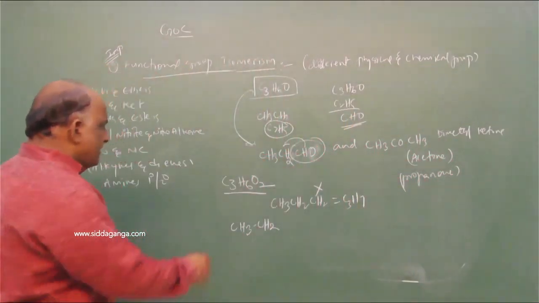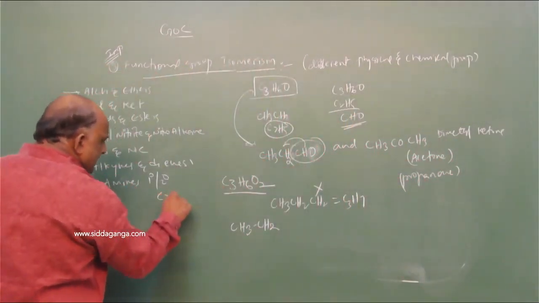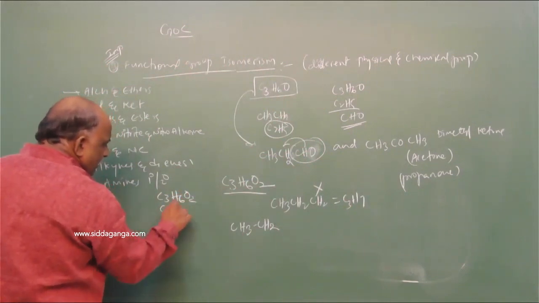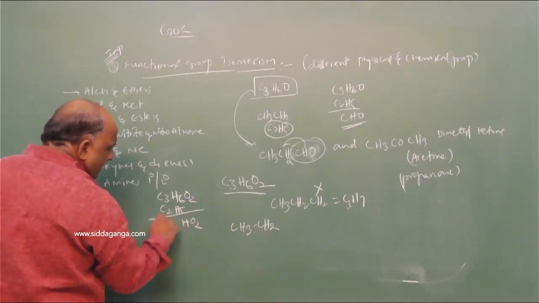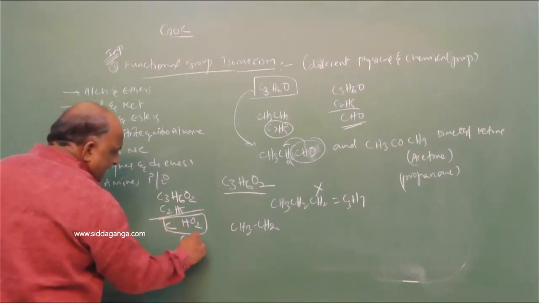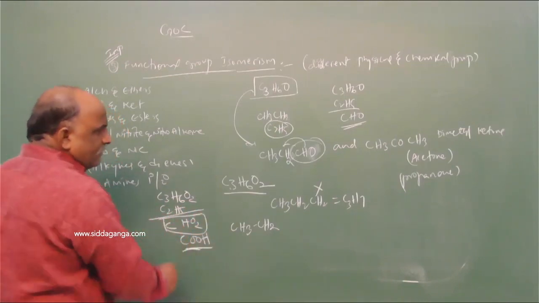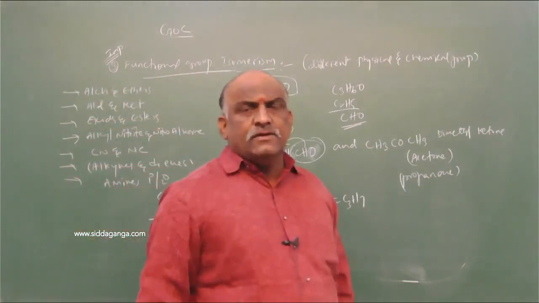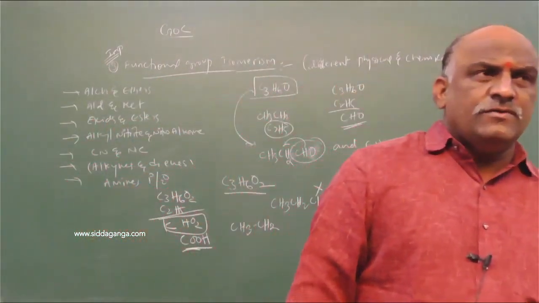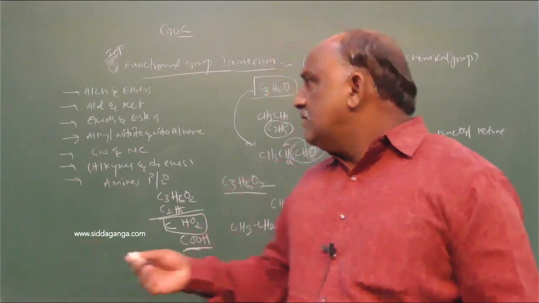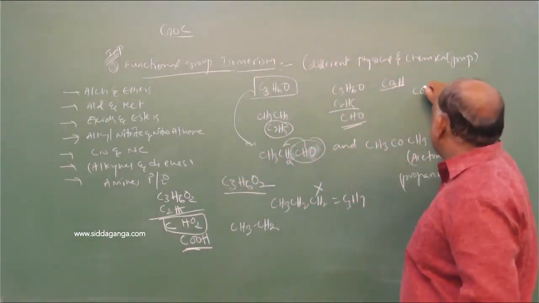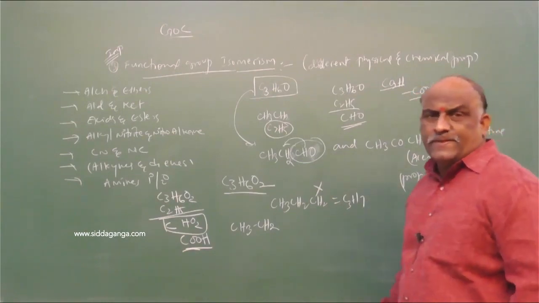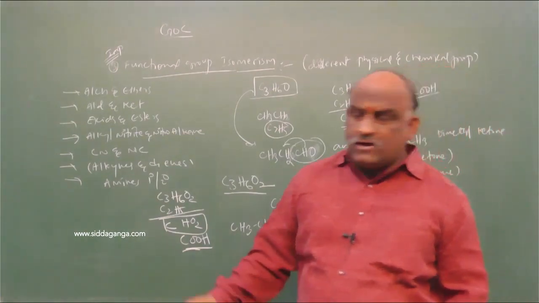Remove C2H5 from C3H6O2. What is remaining? CHO2. Remember this: CHO2 can be written as COOH. In the examination point of view, they will give CO2H. CO2H can be written as COOH, carboxylic acid.